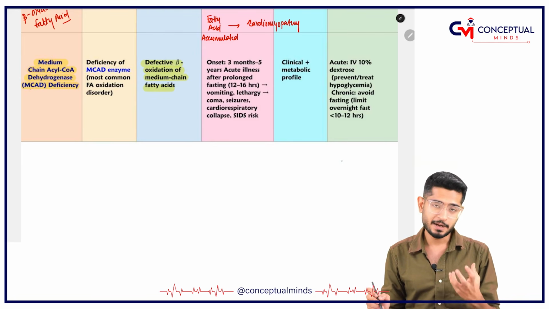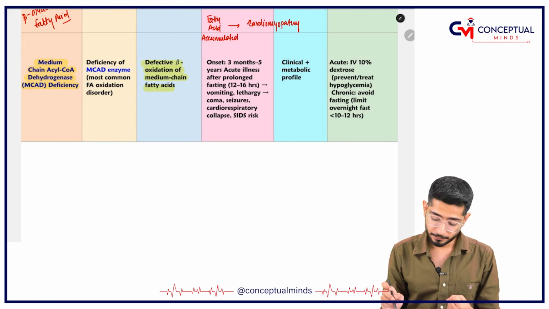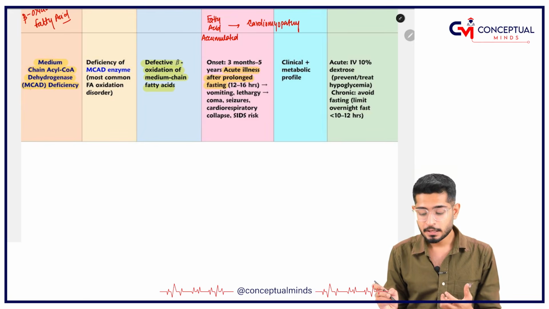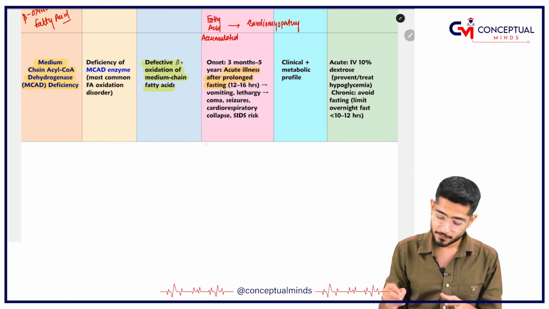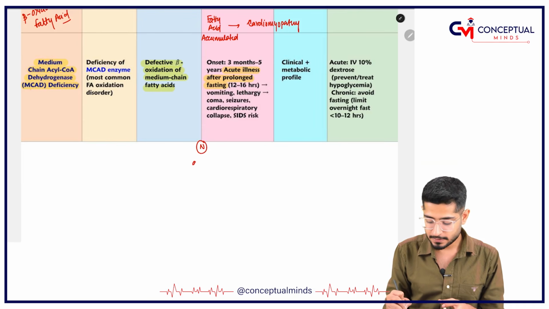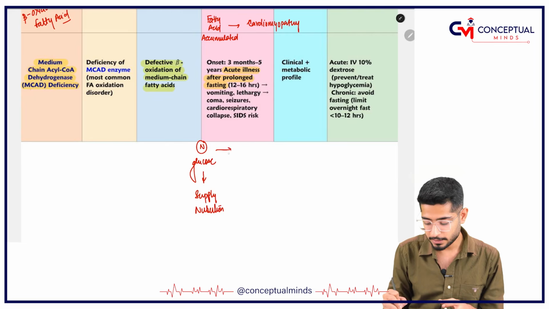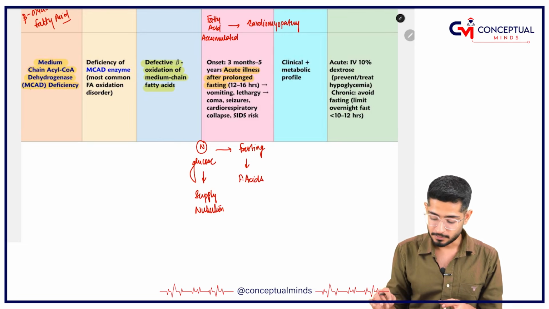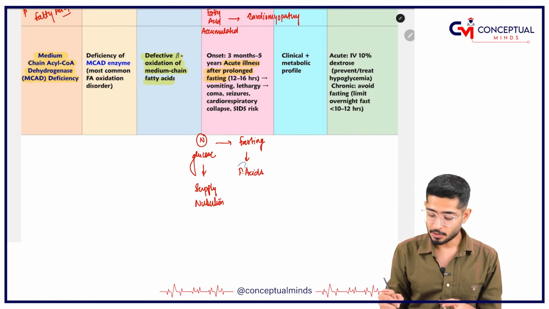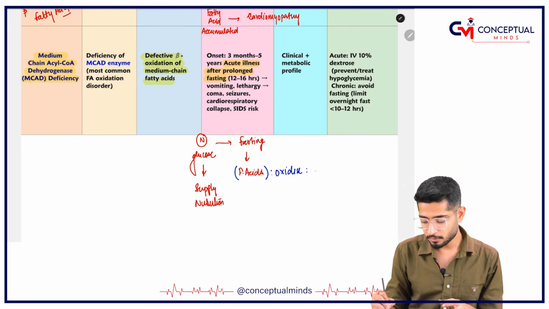Because the fatty acids are getting accumulated, if there is prolonged fasting, what is going to happen? Understand, in normal conditions glucose is the major supply of nutrition. But when it comes to fasting, the body shifts its metabolism to fatty acids. So it's very simple to understand that after fasting, when fatty acids are required, we have to oxidize the fatty acids in order to take out the energy.